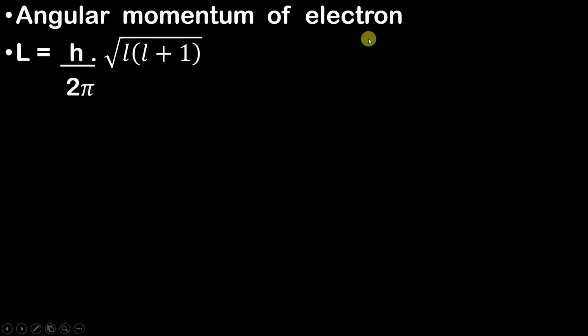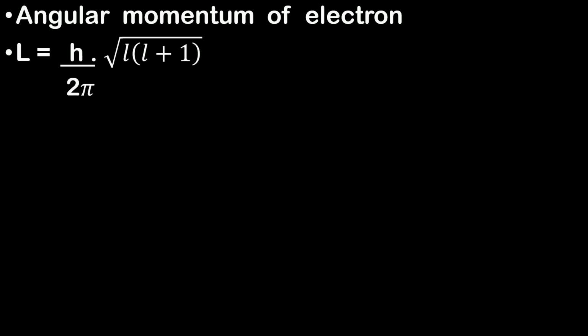Now don't get confused between this L and this L. This small l is your azimuthal quantum number, whereas this capital L is your angular momentum. Angular momentum is represented by capital L, and this h is your Planck's constant. I hope you all know the value of Planck's constant: 6.62 × 10^-34 joule seconds.